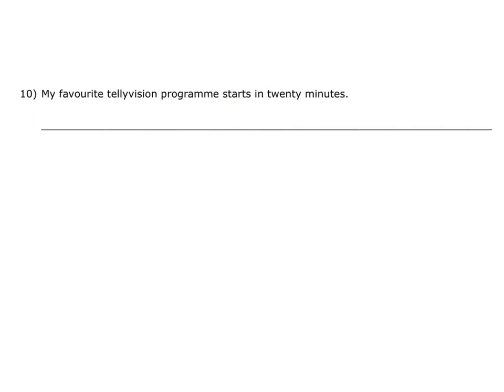10. My favourite television programme starts in 20 minutes. Let's remove the words we recognise. My is spelt correctly. Starts is correct, st with r and then s at the end. In is correct. 20 is also correct, and minutes with this silent u is also correct. This leaves favourite, television and programme. Favourite is correct. Fav with our and ite might not look correct, but this is the right spelling of this word. Programme is also correct. Note the double M at the end of this word.